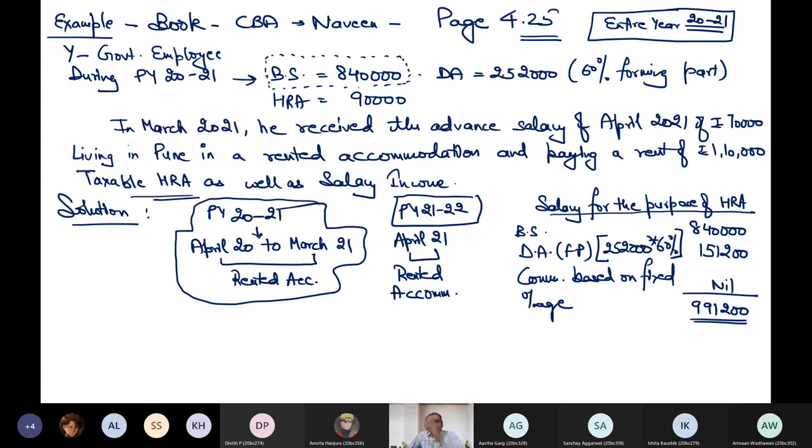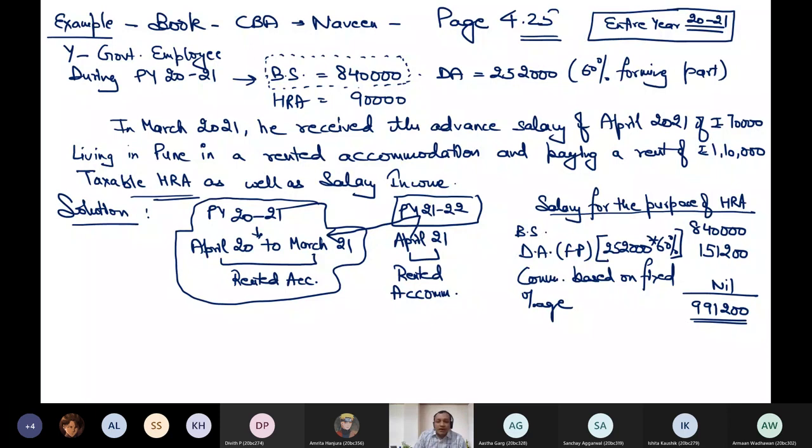So if I am computing the taxable HRA of my previous year, I will not take the salary of April, which I might have received in my previous year, during which I occupied the rented accommodation, but that April 21 is not my previous year. I only received it in reality, it is not due in my previous year. I received it in my previous year, but it is due in the previous year 2021.